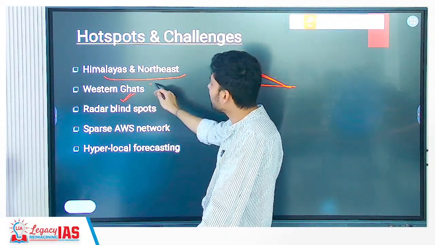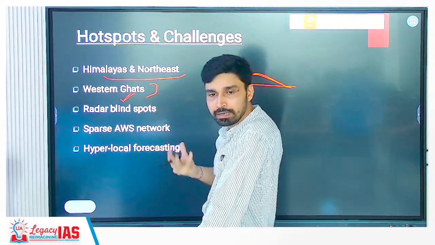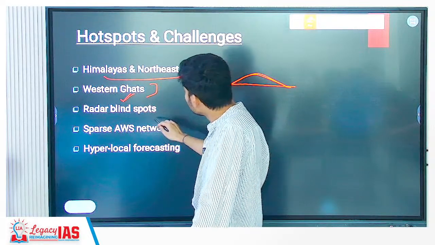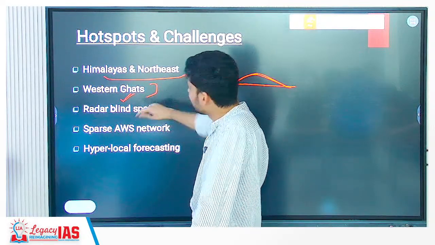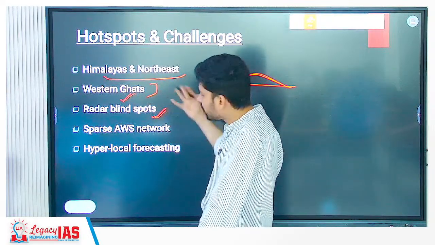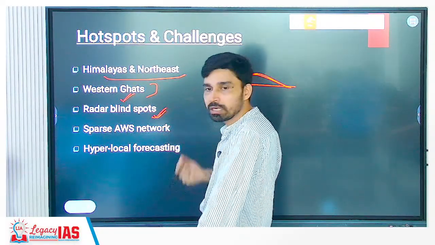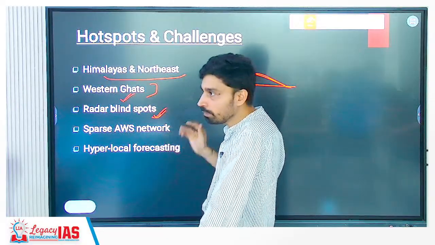Okay, that's why in the Wayanad region, if you go, we see a lot of rainfall and landslides, which are sometimes also caused by cloudburst-like phenomena. And most importantly, radars we have placed, but not everywhere in these mountains. So radars many times do not pick up the signature that there is a possibility of cloudburst. So that's why we cannot even alert people or evacuate people from those areas.